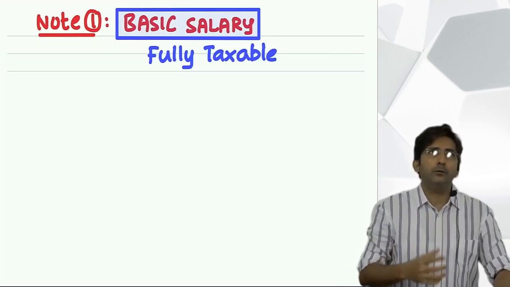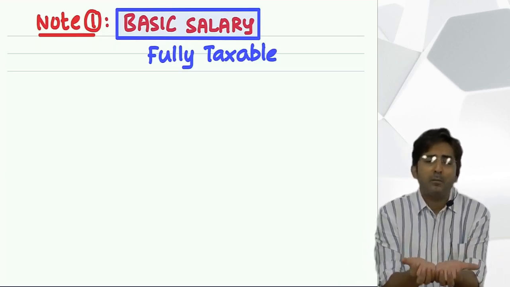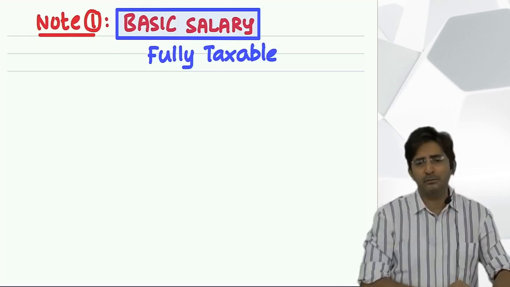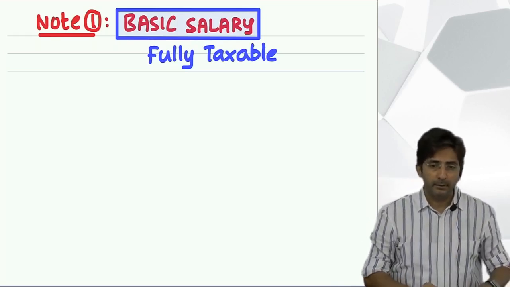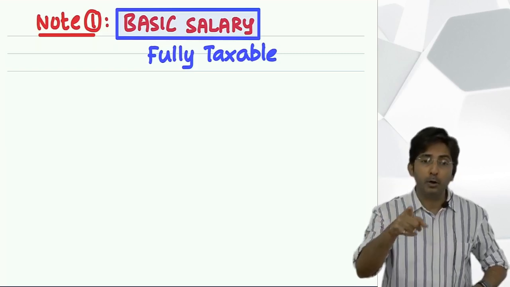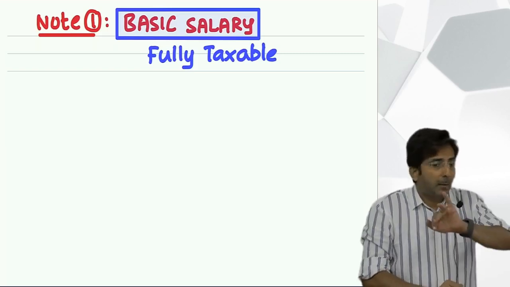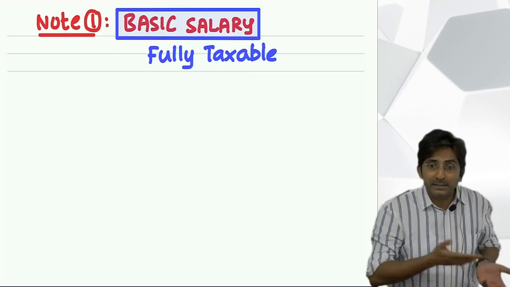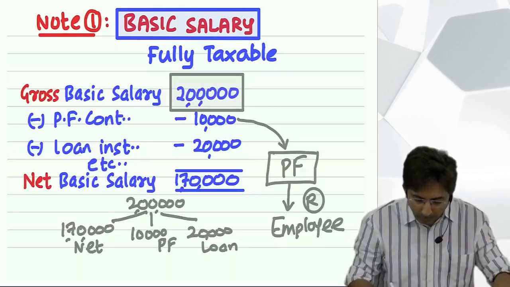A student will feel, yes, the company has deducted so many things, I am getting a lesser amount in my hand, so what I get net, I will write net only. Wrong. You have to write the gross amount in the statement. In this statement, you will record the gross amount because your original salary is the gross salary. The amount which you are not getting now, you will get someday. For example, with amounts it's better to understand.